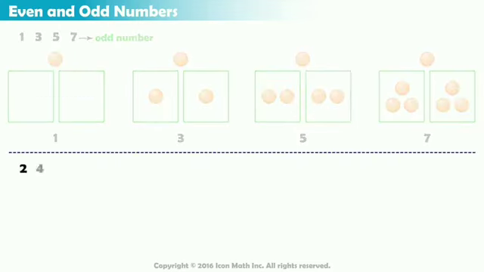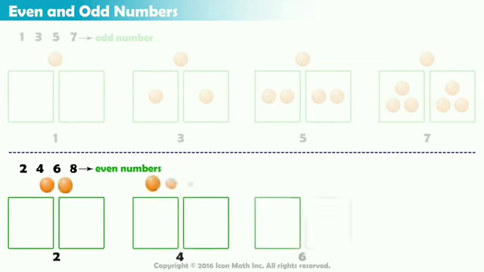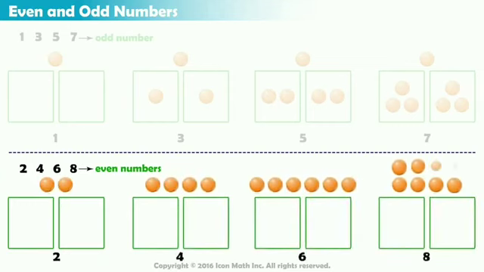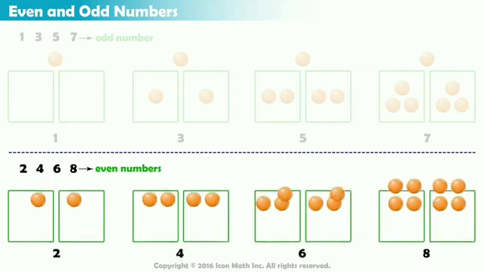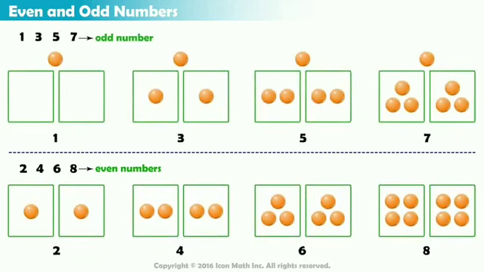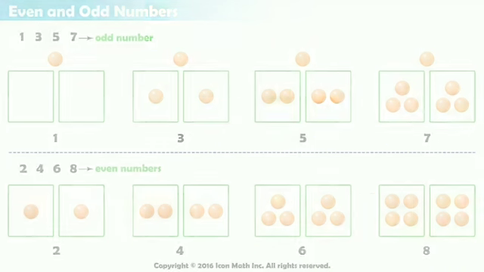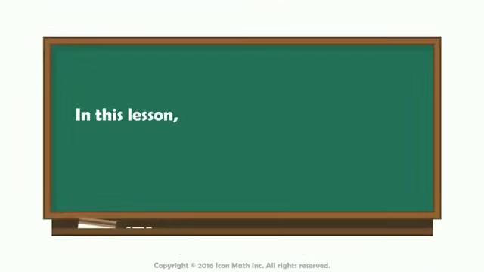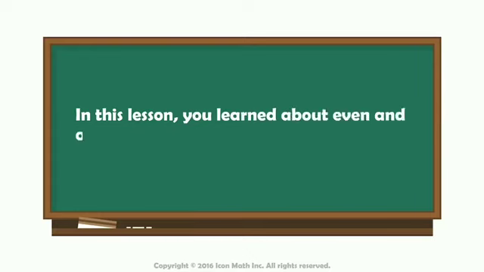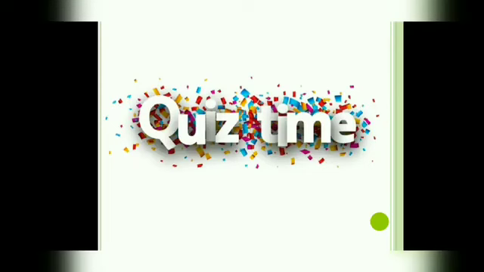And the numbers 2, 4, 6, and 8 are even numbers because we can split them evenly in half. In this lesson, you learned about even and odd numbers. Now, let us proceed to quiz time.